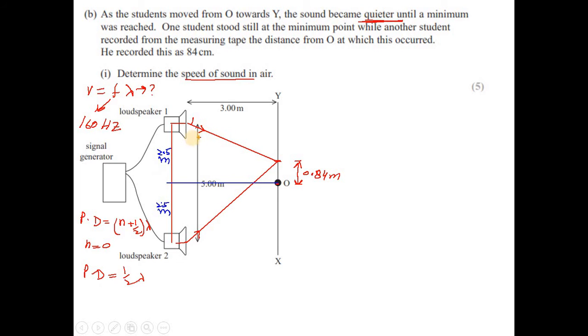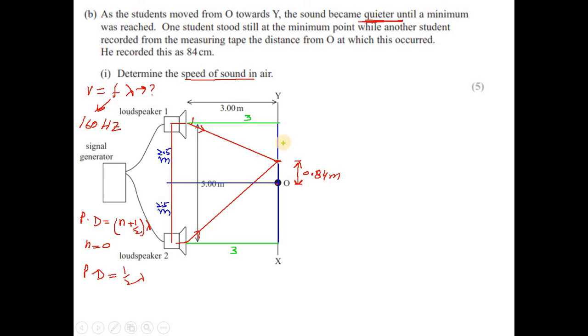And how do we do that? If you complete the diagram, like here and here, now you can see this is 3, this is also 3.